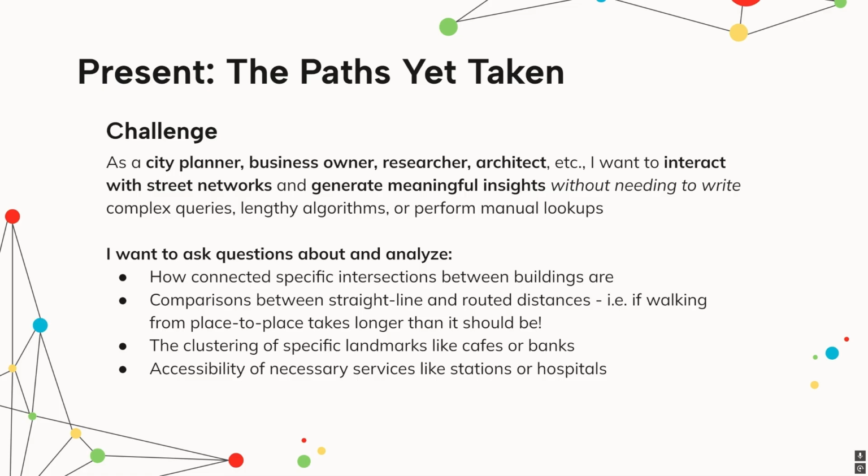To present the current business case, assuming the role of someone with a vested interest in street networks, whether you're a city planner, business owner, researcher, or architect, you'd like to be able to gain insight into the properties of a street network without needing extensive coding or data skills. You may wish to understand street connectivity, how reachable certain areas are, landmark clustering, and accessibility of services, which can help in the process of establishing where to construct new businesses, build new bike paths or shelters, which health facilities to allocate resources to, and so on.